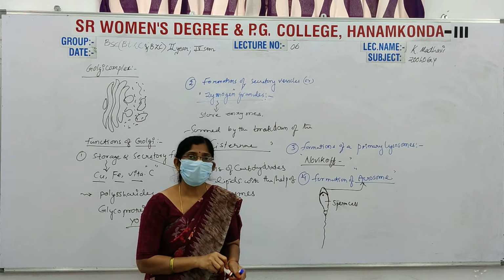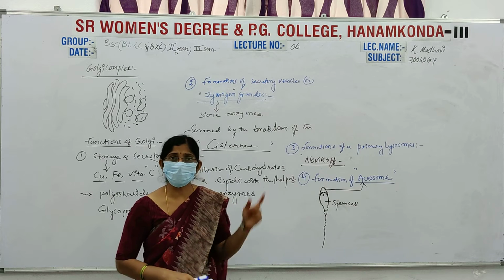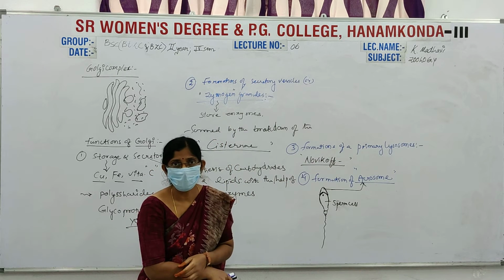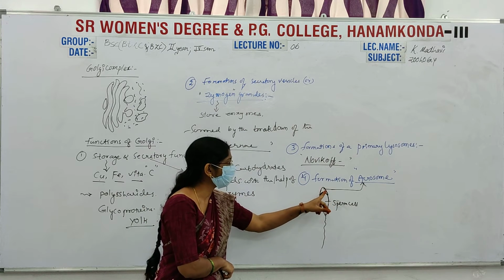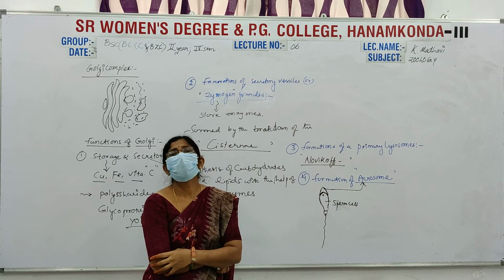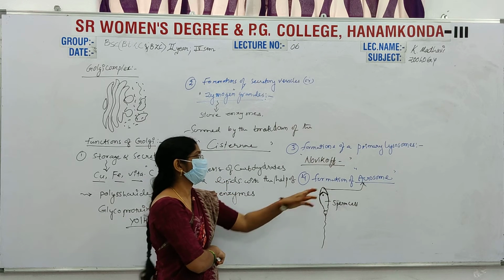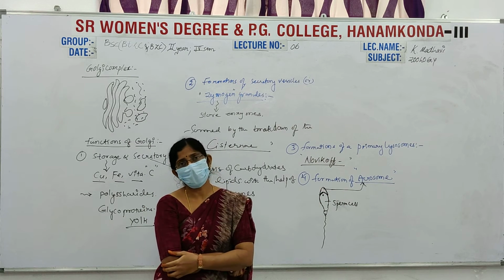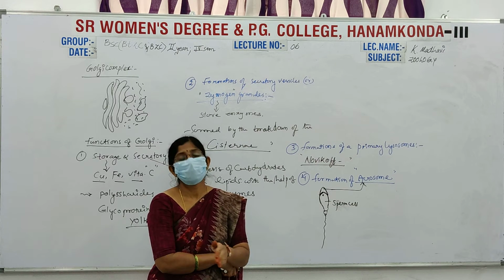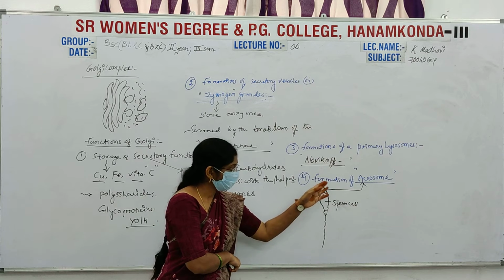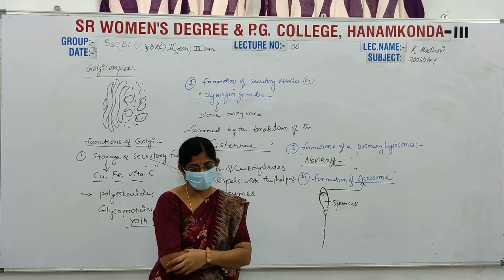This acrosome has some lytic enzymes. Those lytic enzymes come from the Golgi, and that's why they are stored in the acrosome. When the sperm touches the ovum in the fertilization process, it can easily penetrate through this structure. That's why the formation of the acrosome is most important in fertilization, and it is also one of the main functions of the Golgi complex.